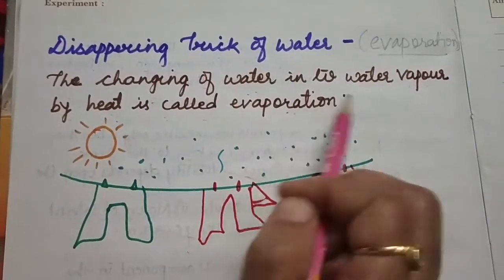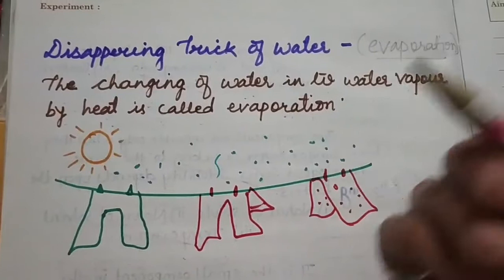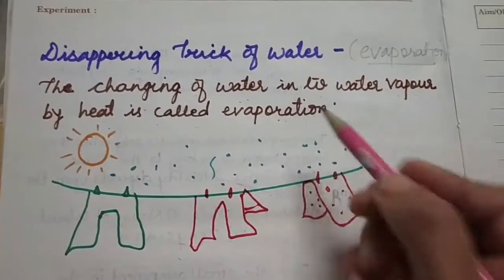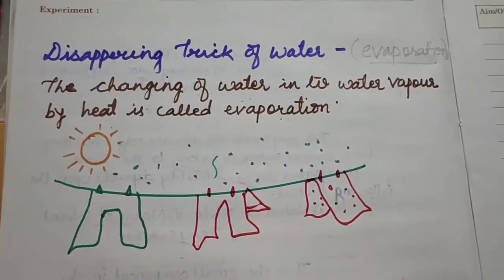Evaporation means, when we give heat to the water, then what will happen? Vapors come out from the water. So that is called evaporation.